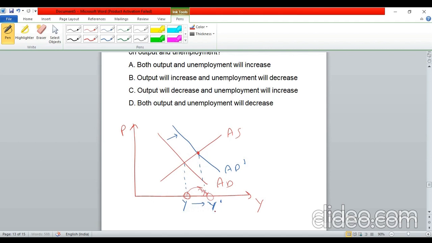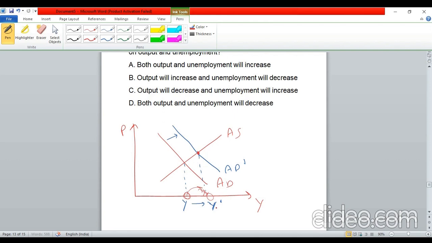And now, of course, if output is increasing, unemployment must have declined. It may not happen that output is increasing and unemployment is also increasing, because that can only happen where there is a huge amount of technological progress, that is, the productivity of the existing labor increased drastically. But that doesn't happen, and we don't really consider that case.